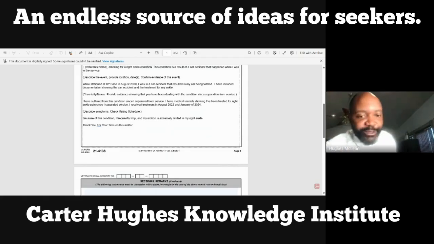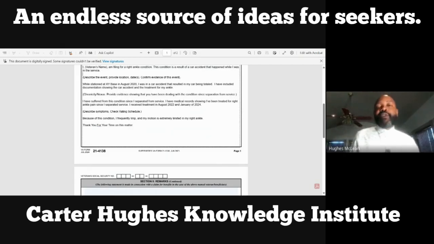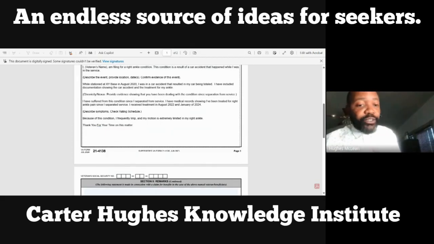Describe the symptoms, right? We remind you, check the rating schedule. Always check. The rating schedule lets you know how they're going to evaluate the claim, how they're going to evaluate that specific condition, all right? And, you know, the compensation of it all matters. So look at the rating schedule to have an idea of the compensation. Because of this condition, I frequently limp, and my motion is extremely limited in my right ankle. When you talk about the right ankle, when we looked at the rating schedule, it's a lot about limited range of motion. So we make sure we put that in there so we can address the specific way that the VA is going to rate this claim.